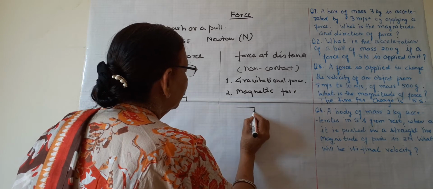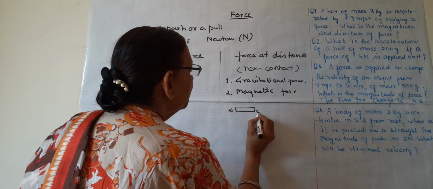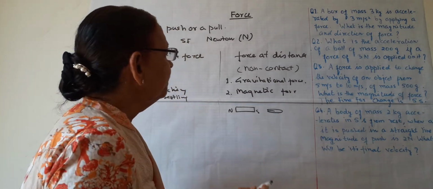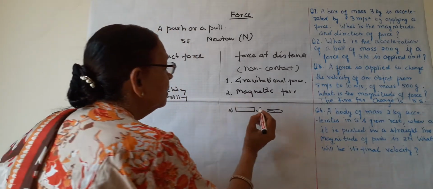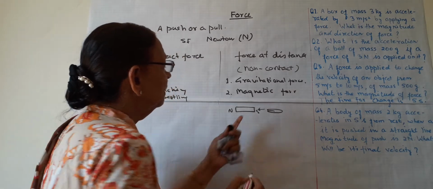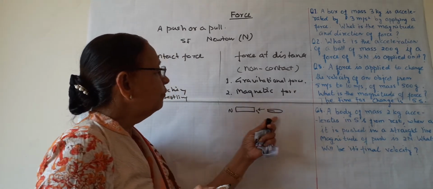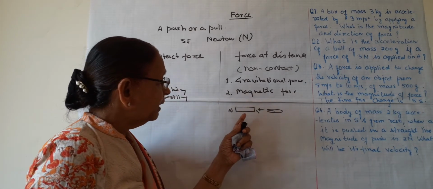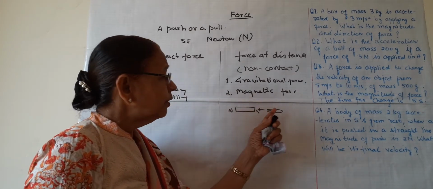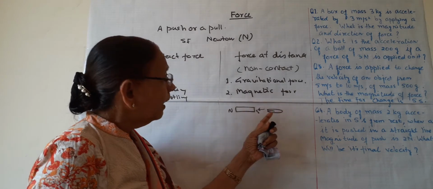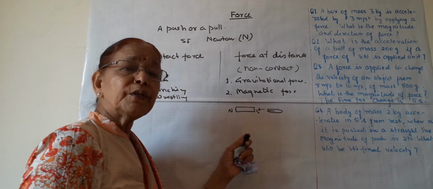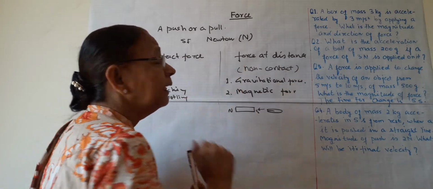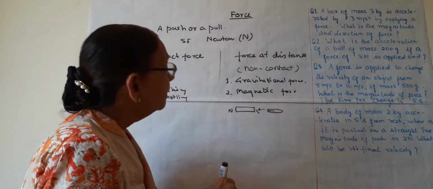Suppose this is a magnet, this is the north-south pole, and an iron pin is kept near this. So this magnet will attract this pin without touching it. So a magnetic force is exerted on the iron pin and it is being attracted towards the magnet. So this magnetic force is again a force at distance.